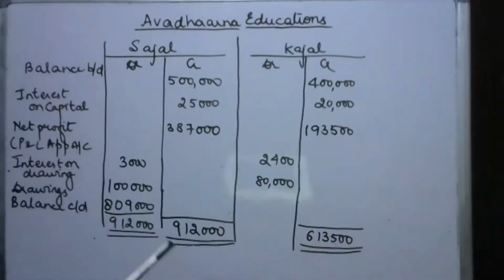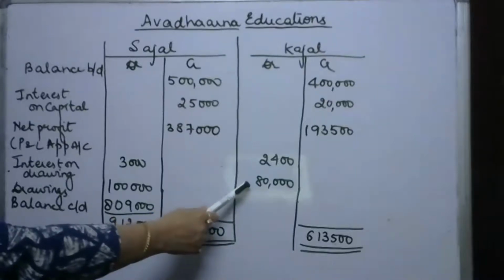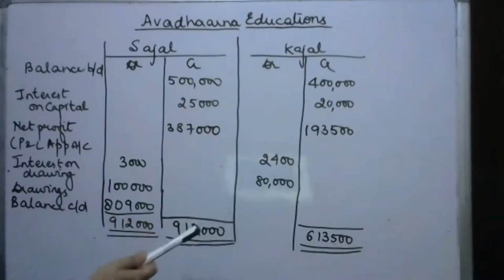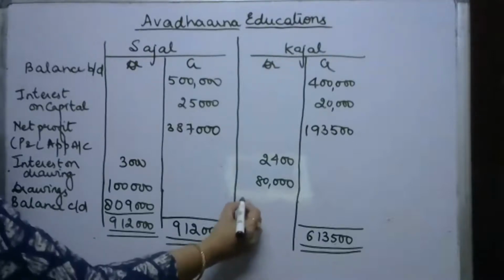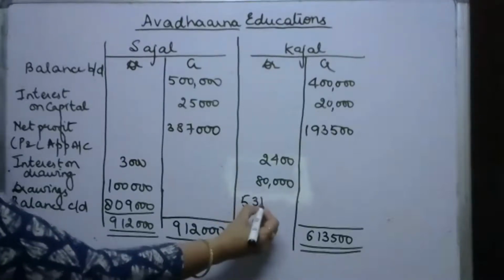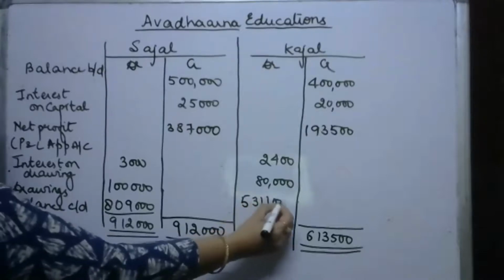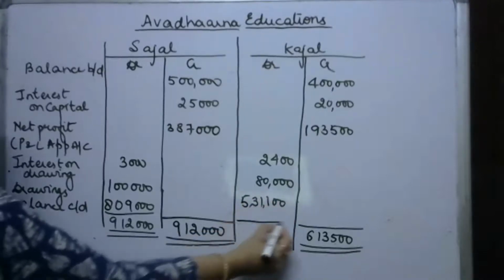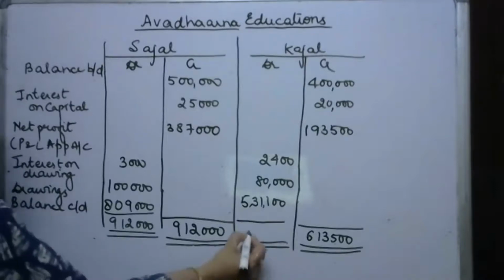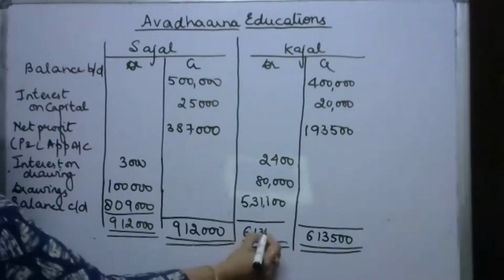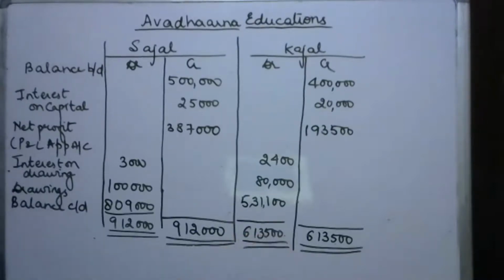And from the 6,13,500, if I'm going to subtract 82,400, I'm going to get the balancing figure as 5,31,100. So this is the balance close down of both the partners, and hence the capital accounts are complete.